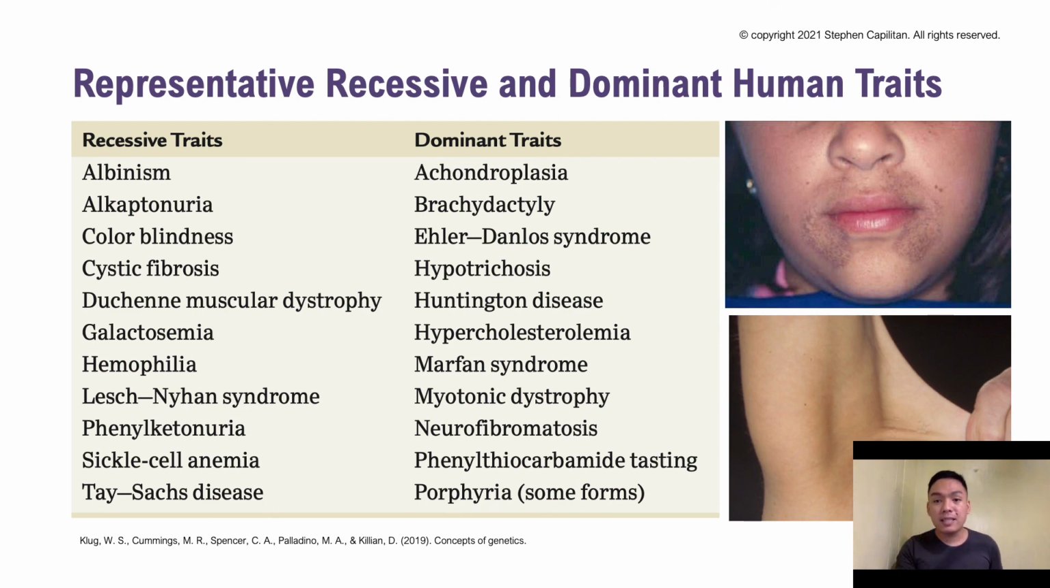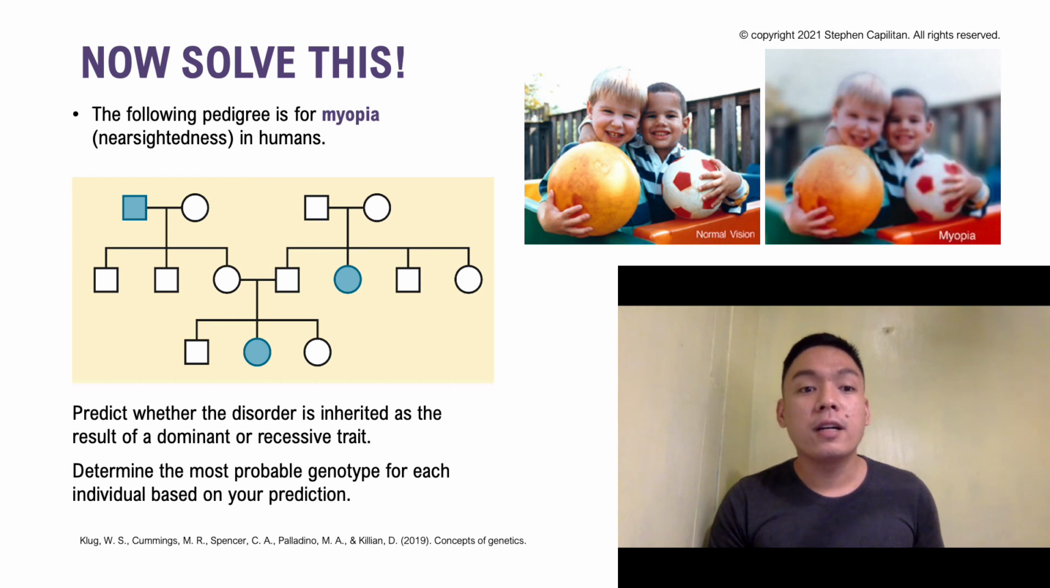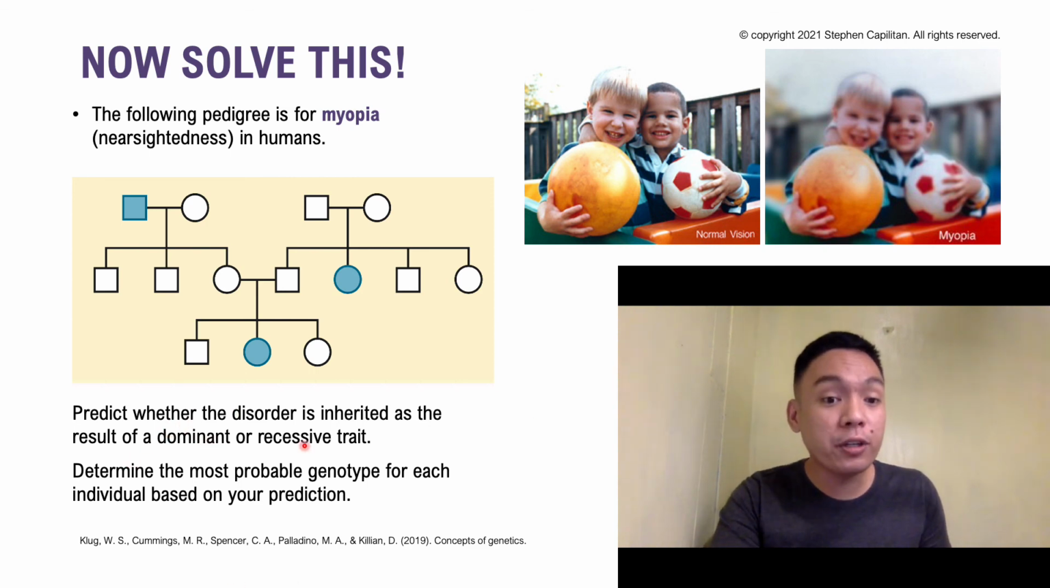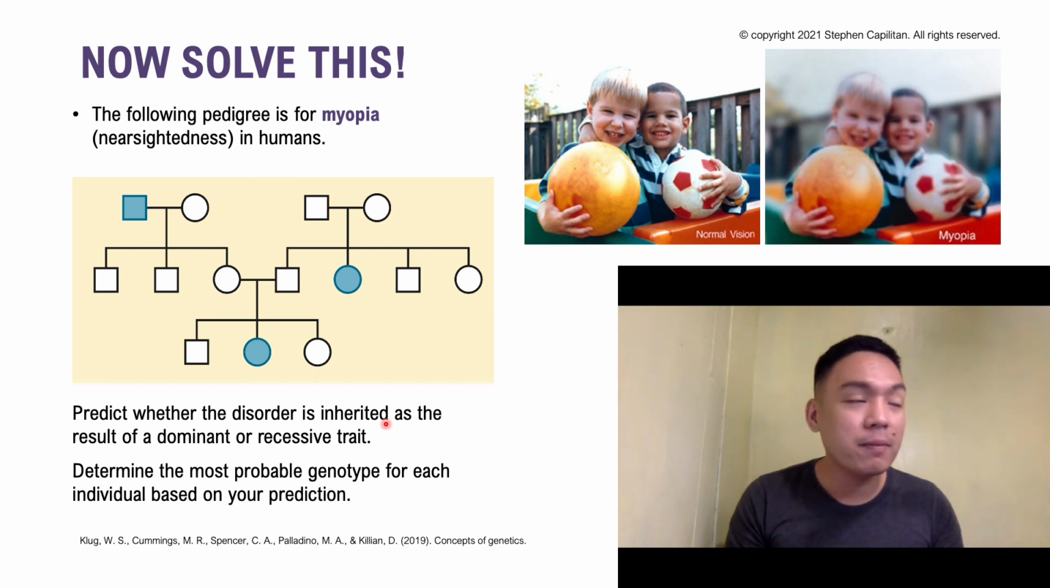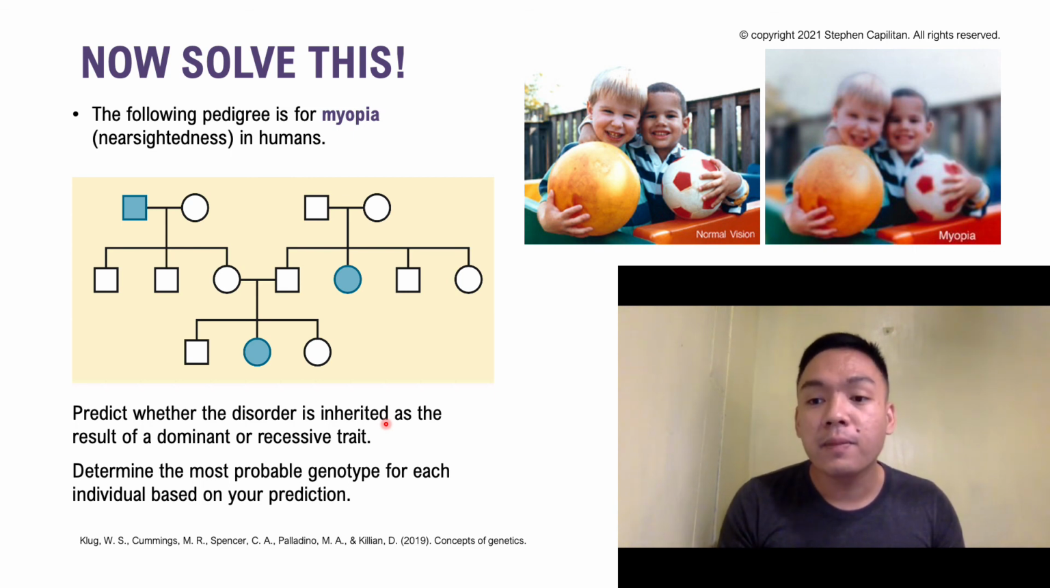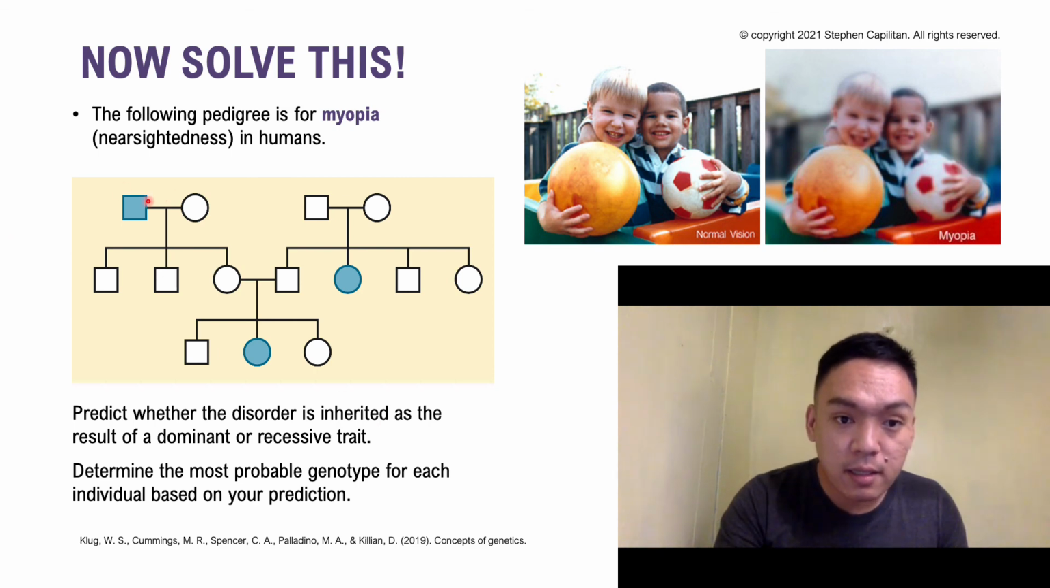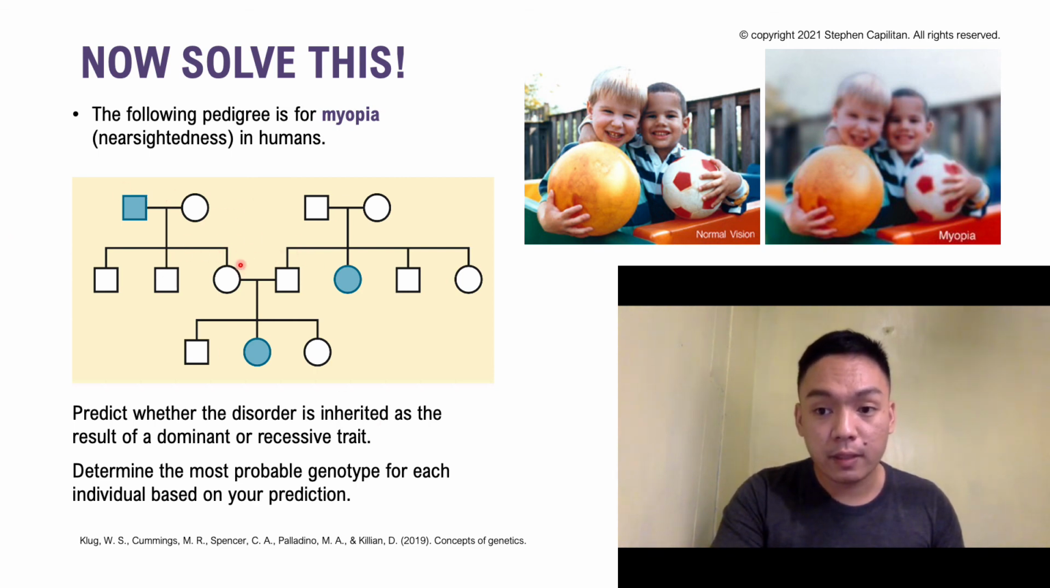So there's an activity now for this pedigree for myopia or nearsightedness in humans. You predict whether the disorder is inherited as the result of a dominant or recessive trait, and determine the most probable genotype for each individual based on your prediction. So this problem involves a series of Mendelian dihybrid crosses, where you are asked to determine the genotypes of the parents, and in a number of instances, the family members.